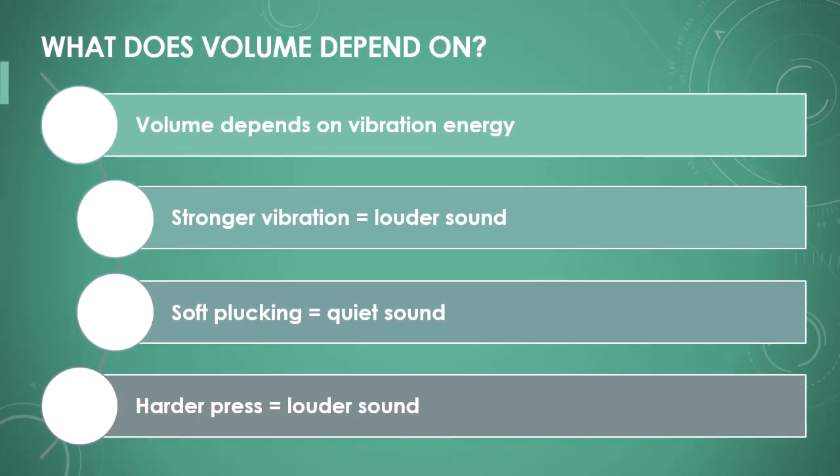Volume depends on the energy of the vibration. The stronger the vibration, the louder the sound we hear. If you lightly pluck a guitar string, the sound is quiet. If you press harder, a louder sound is produced because the vibrations are greater.